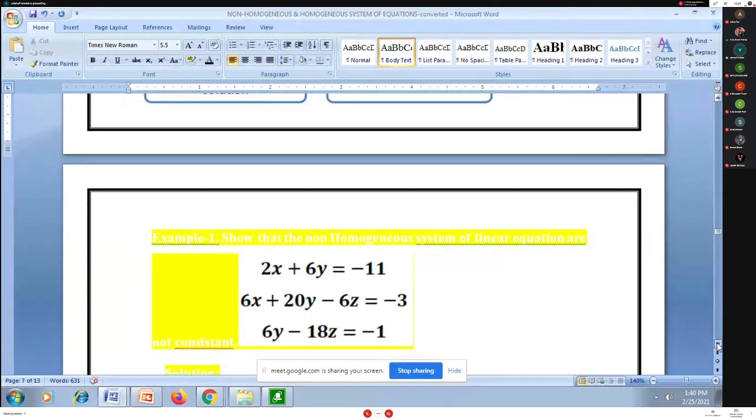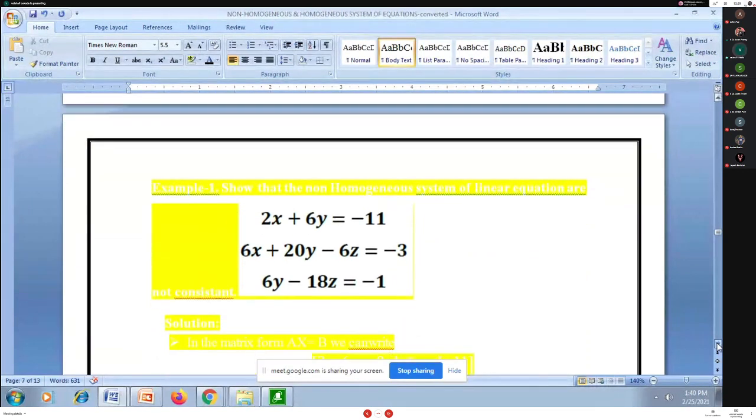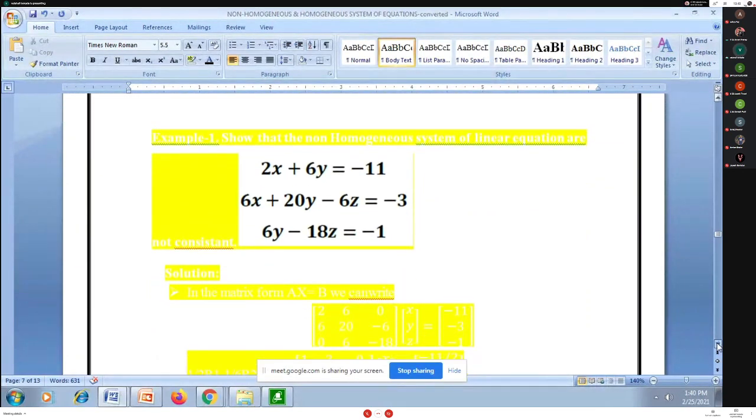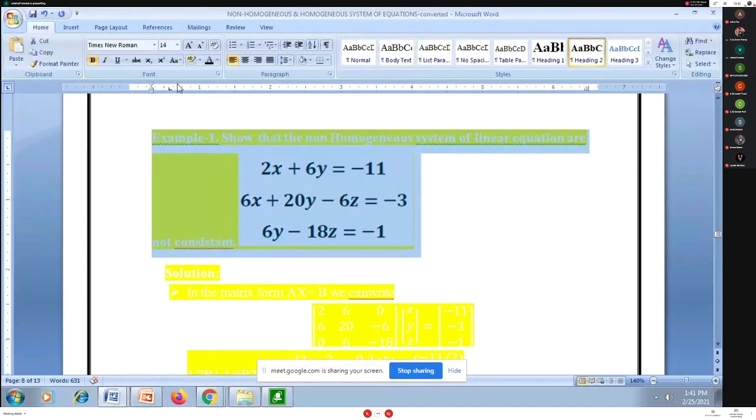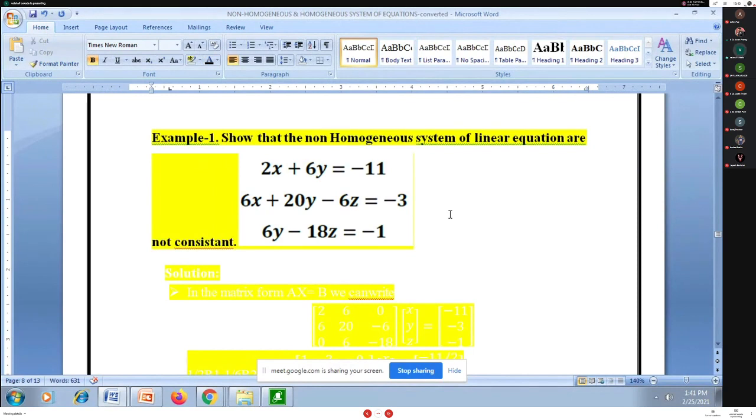Let us take one example here. This is a non-homogeneous system of equations. We may have this example for 6 marks. We have two types of systems actually, non-homogeneous and homogeneous systems of equations. I have to solve it.